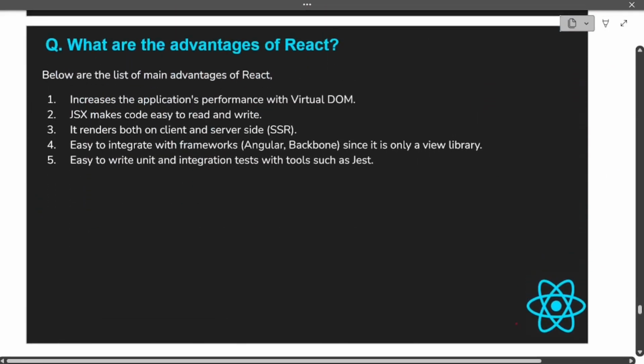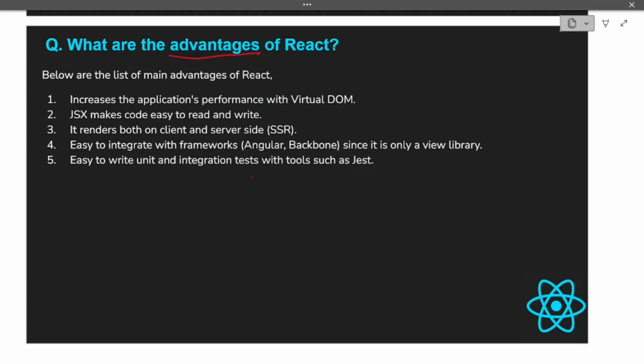What are the advantages of React? This question can also be asked as, what are the advantages or features. So if you are getting this question in your React interviews, you can also answer with the features of React. Let's see one by one. First, it increases the application performance because it uses the virtual DOM. Second is JSX. It uses JSX, which makes the code easy to read and write.